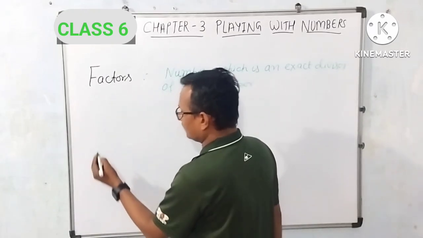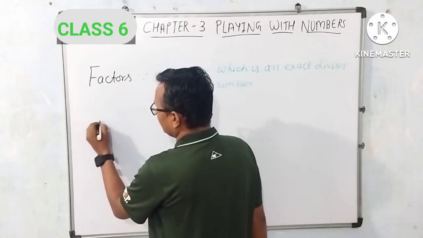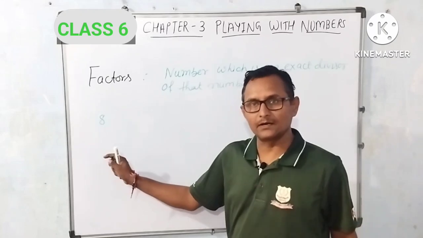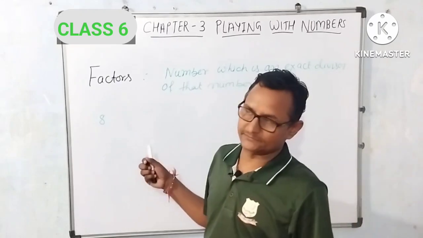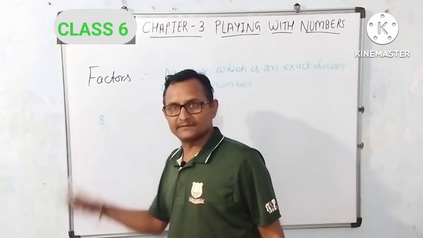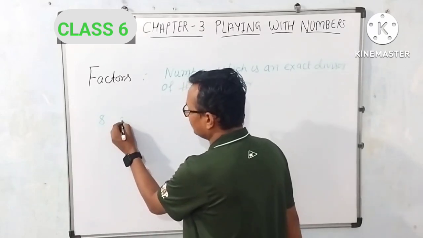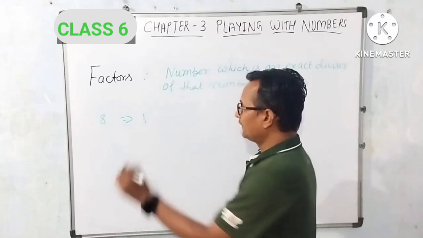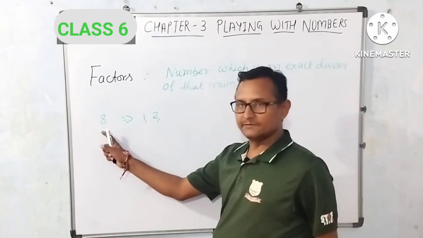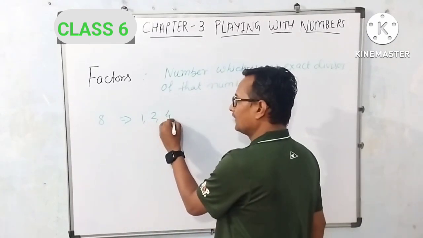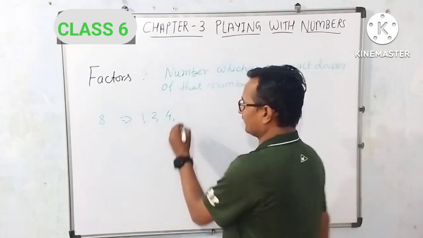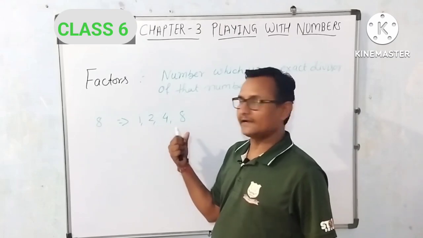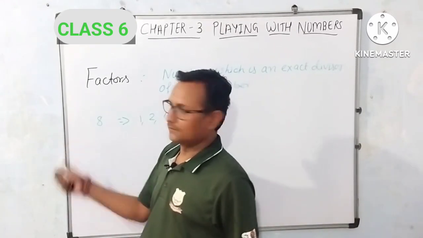Let's suppose I write one number 8. So from which number 8 is divisible or in which table 8 comes? So if I say 8 is divisible by 1, 8 is divisible by 2, 8 is divisible by 4, 8 is divisible by 8. So we can say 1, 2, 4 and 8 are the factors of 8.